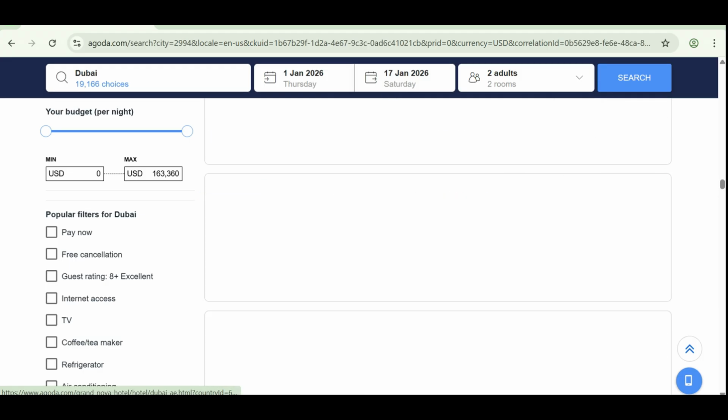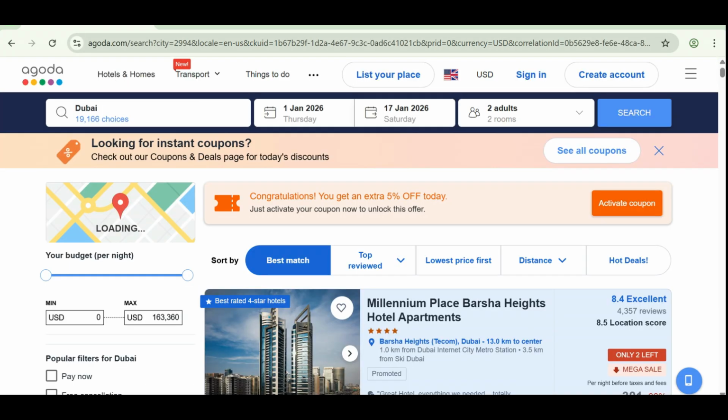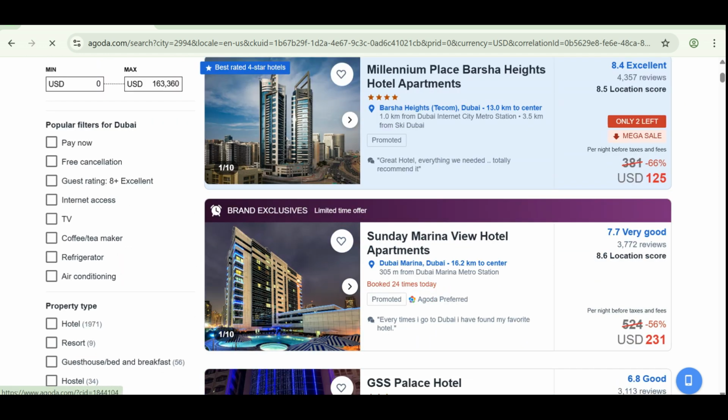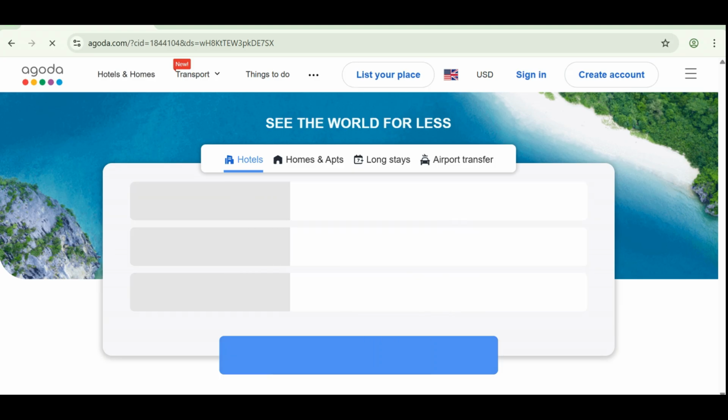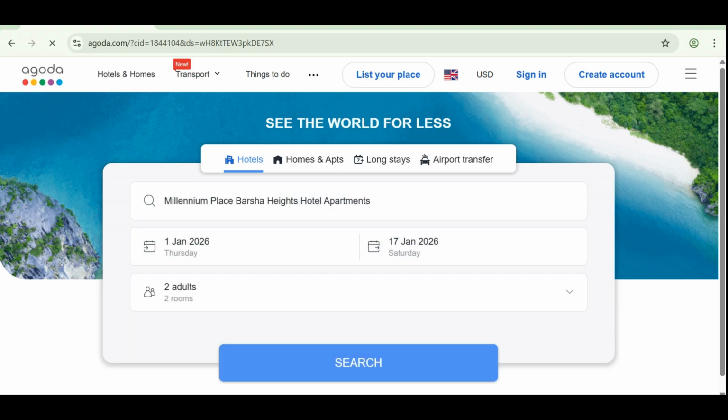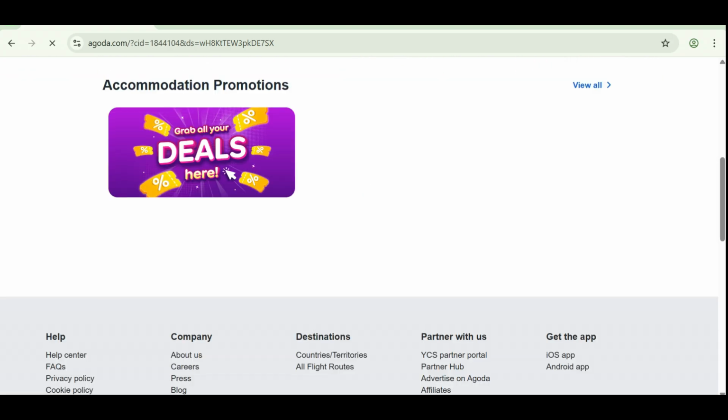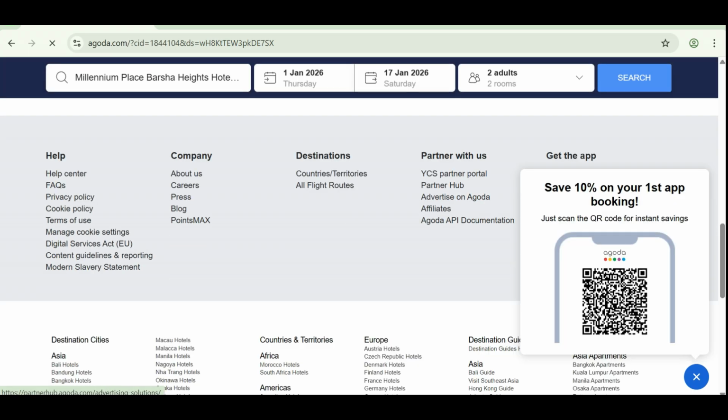Let me go back to home because I'm still on search, and they are still bringing me different results, which I don't need. So what you do is go to the bottom. Once you're at the bottom, you can see we have the affiliate link section, and also other sections. However, our main focus is the affiliate section because we want to look at affiliate marketing.